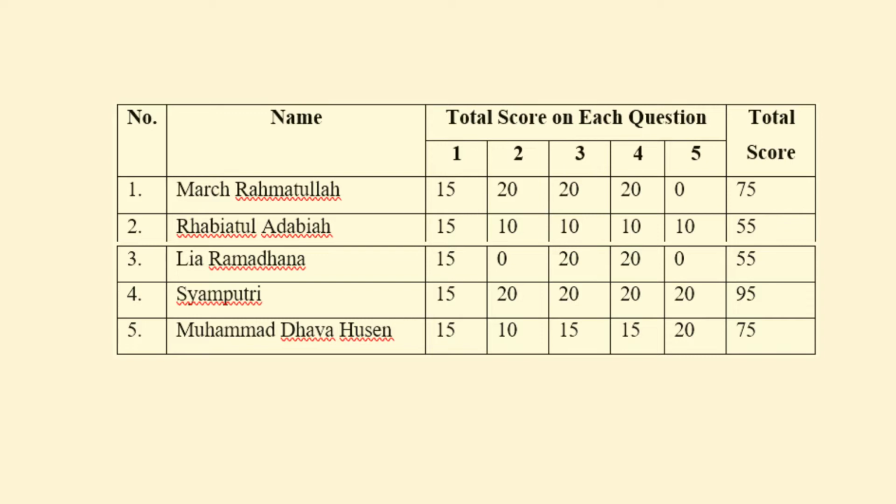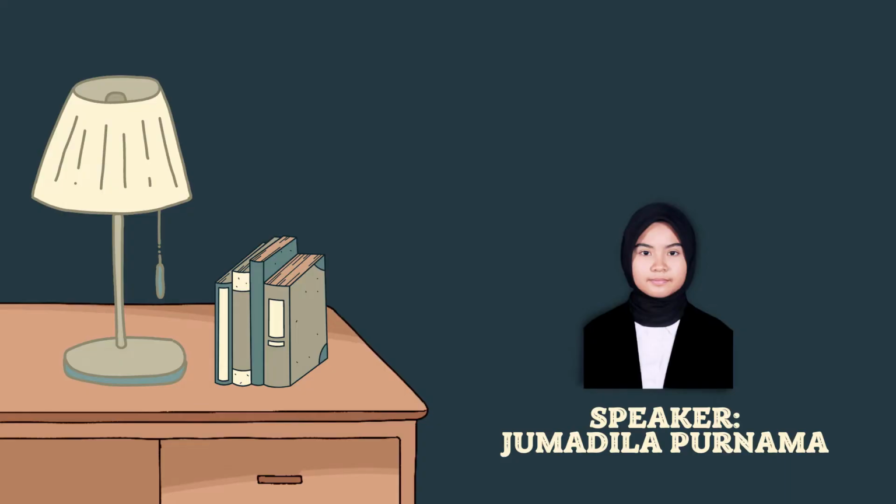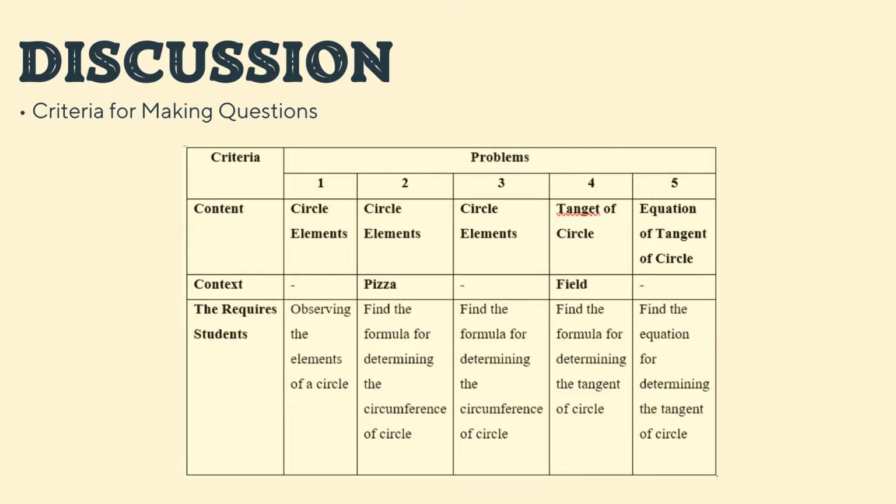And then we will move to discuss the result of this study, which will be explained by myself, Jumadila Purnama. To make a question, there are 3 criteria that are required, namely content, context, and the required students. Content criteria refers to the material to be tested. Meanwhile, context refers to the topic discussed in the problem. And the required students refers to the indicator to be reached.